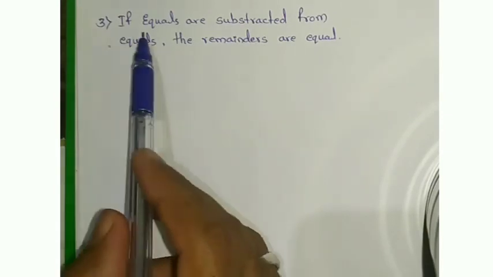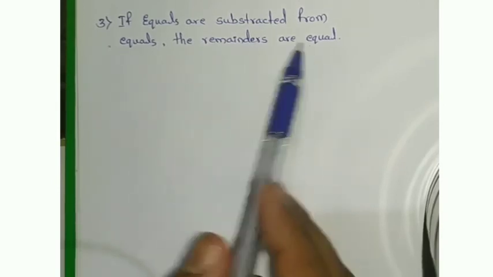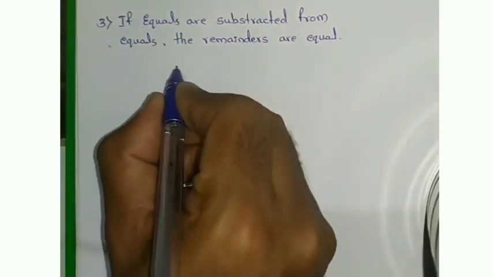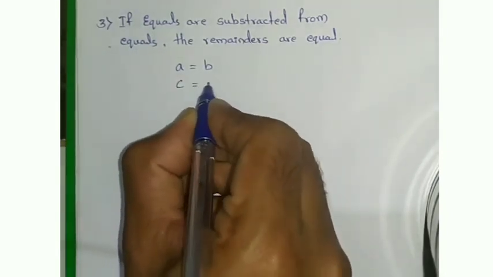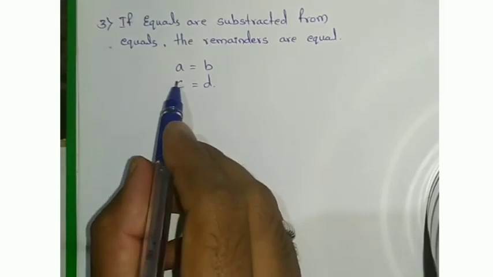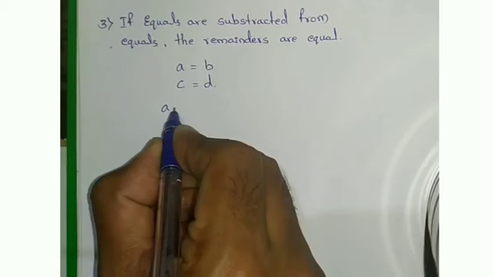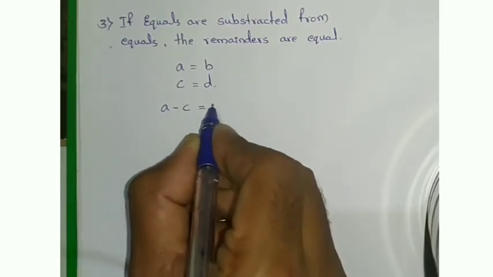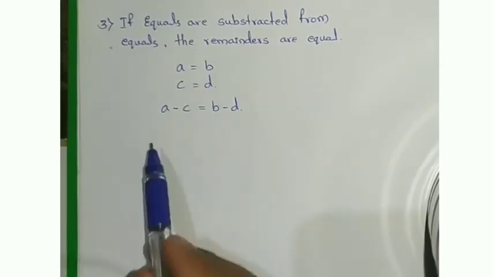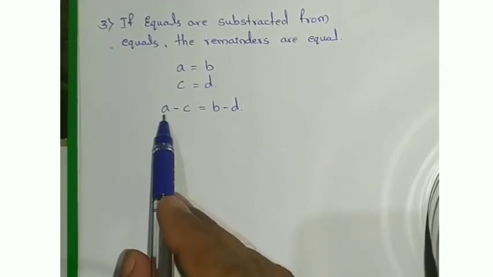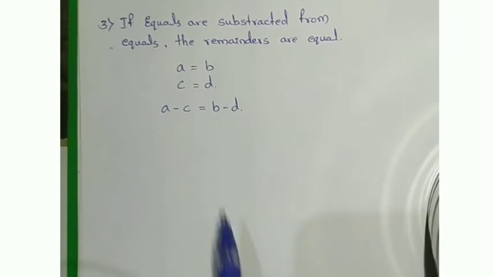In the third, if equals are subtracted from equals, the remainders are equal. Again I will take here A equal to B, C equal to D. Okay, so I'll subtract equation number 2 from 1. So A minus C is always equal to B minus D. So the remainders are also equal. It means whatever you get as A minus C, it is equal to B minus D.